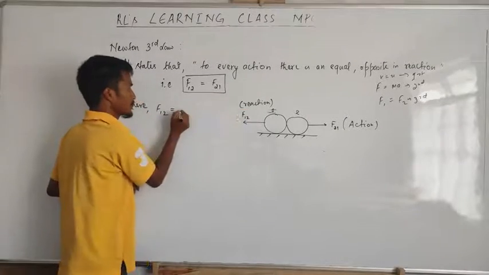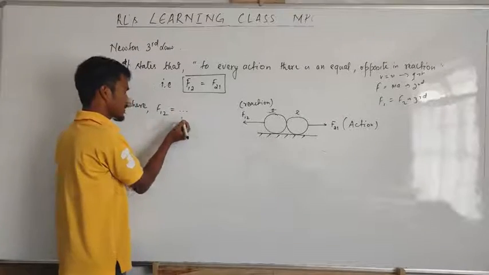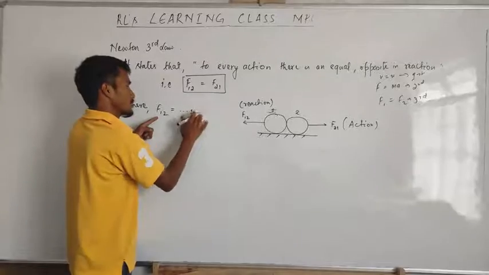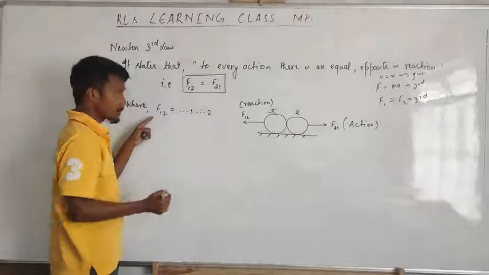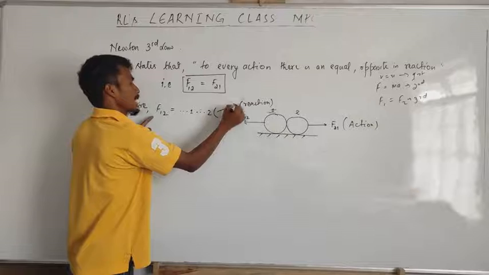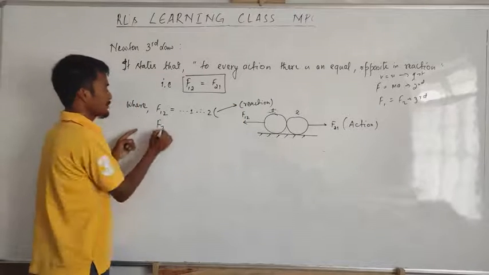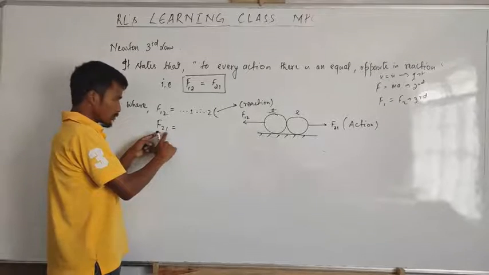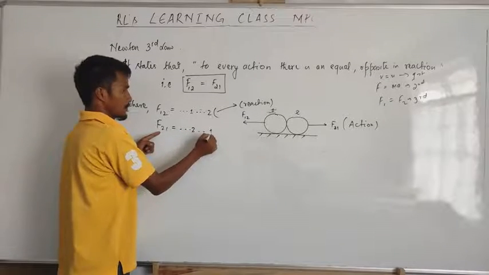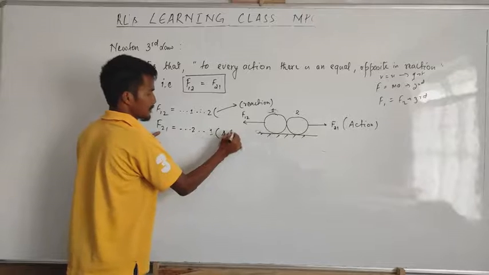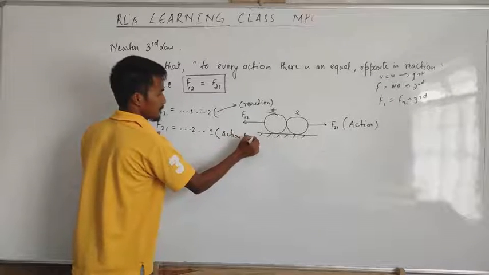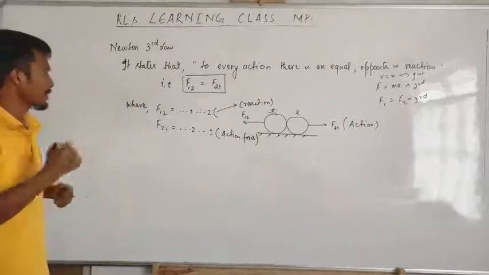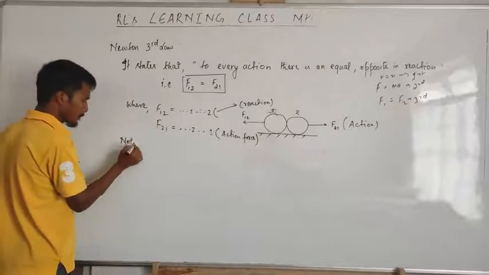You write here: force exerted on object 1 due to object 2. You can write this in bracket, reaction. Then F21, force exerted on object 2 due to object 1. You can write this in bracket, action force. This is action force, and this will be reaction force. Got it?